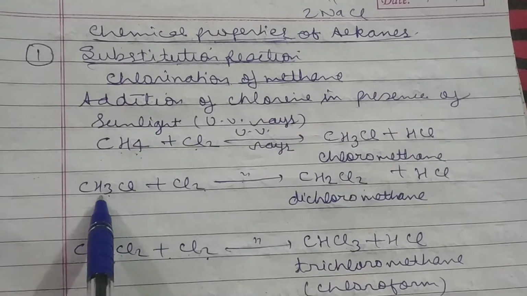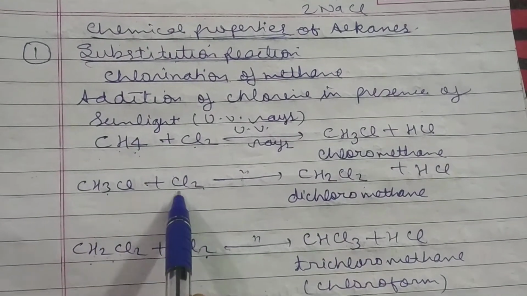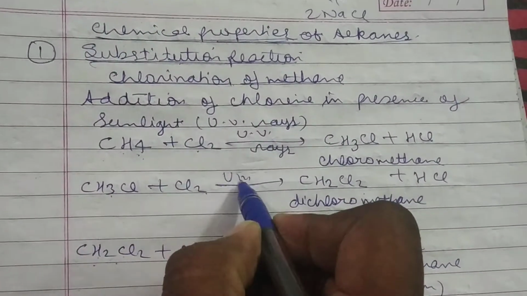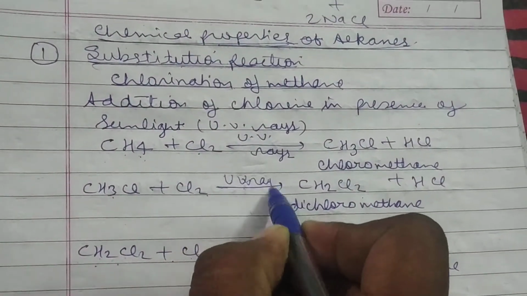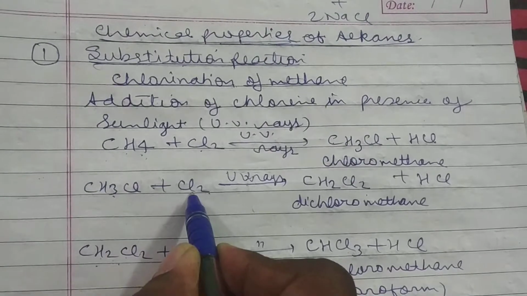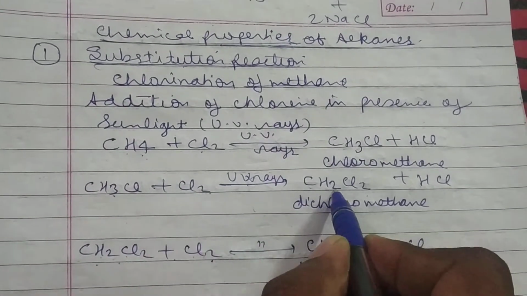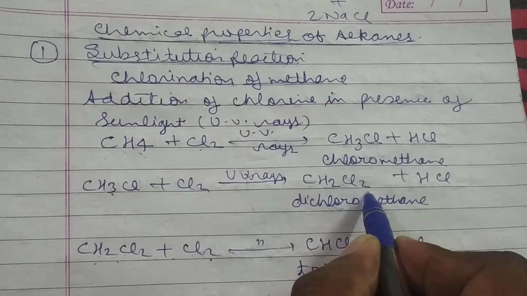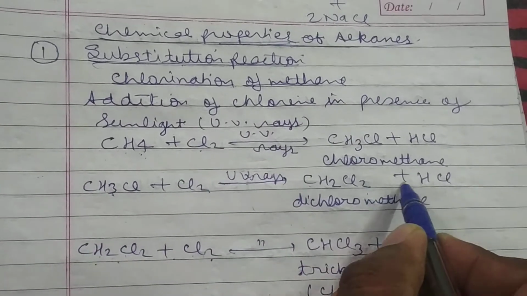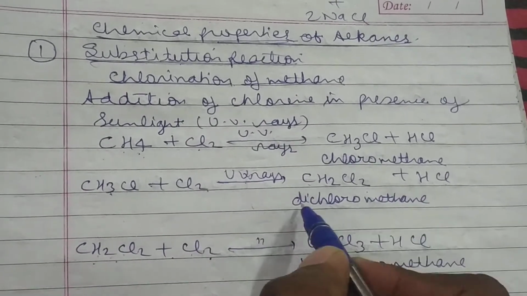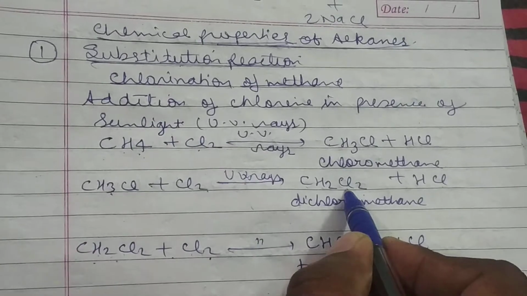Now, if you take chloromethane again plus chlorine, the same condition as UV rays or diffuse sunlight, again one hydrogen will be replaced by a chlorine atom to form CH2Cl2. Hydrogen will reduce and chlorine atoms will increase. Plus HCl. Its name is dichloromethane. Di means two chlorines are there.